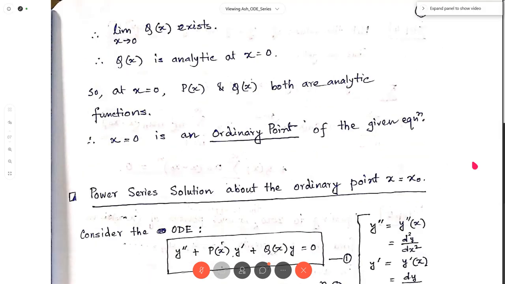Now we know how to find the solution of an ordinary differential equation with variable coefficients, when the equation with variable coefficients is reducible to an equation of constant coefficients.